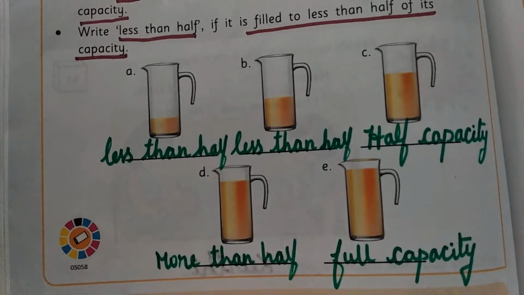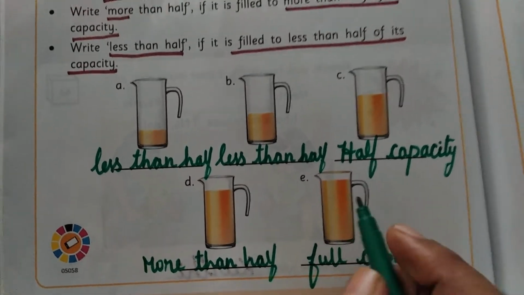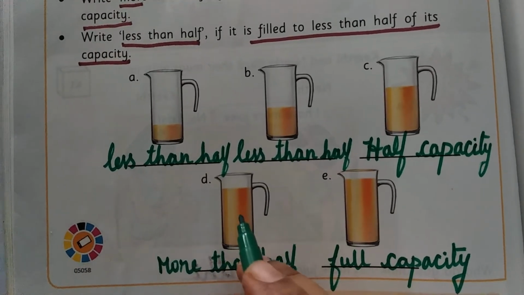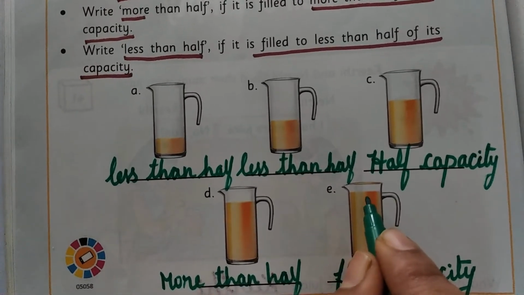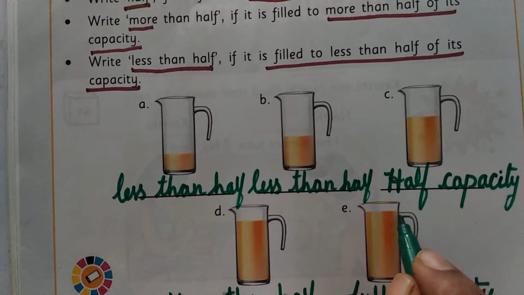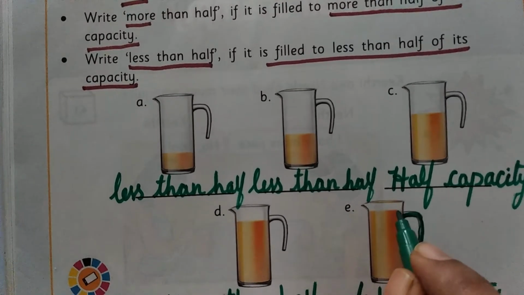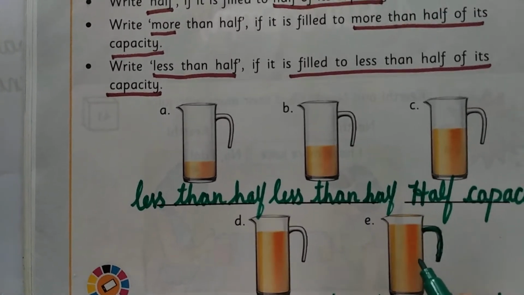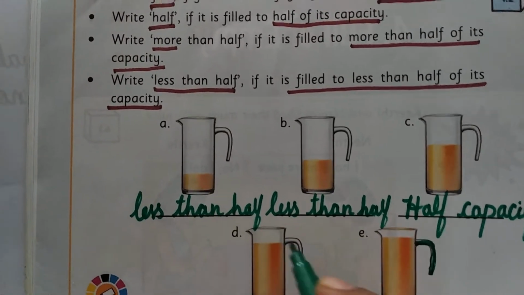Now listen here. Here the juice is filled fully. You can ask, ma'am, this also is filled fully only. But see, there is a small difference between these two jars. Here the juice is filled above the handle. This one we call the handle. So the juice is filled above this handle, so this juice is filled fully. So we call it a full capacity. And listen here, the juice is filled below the handle.